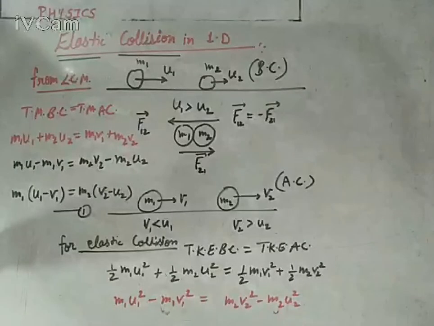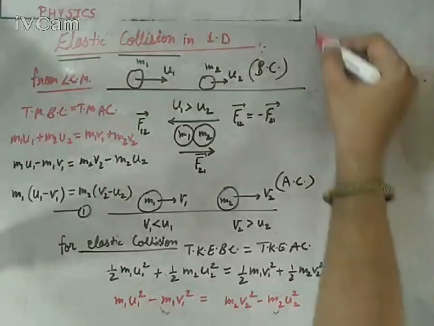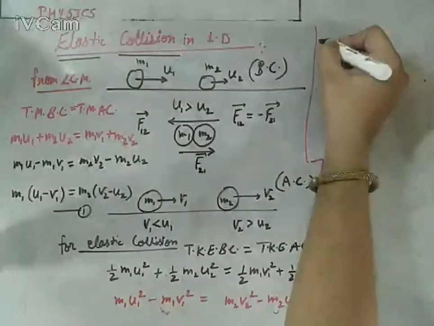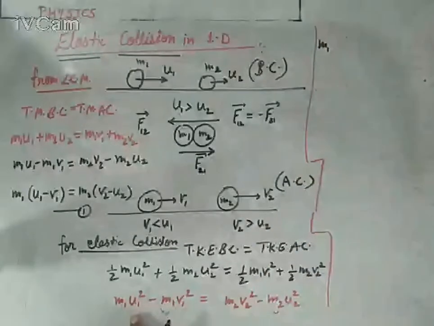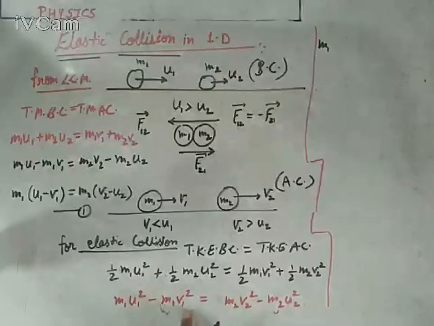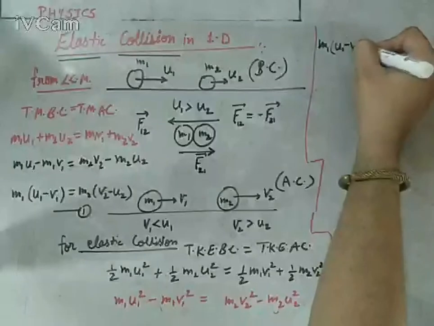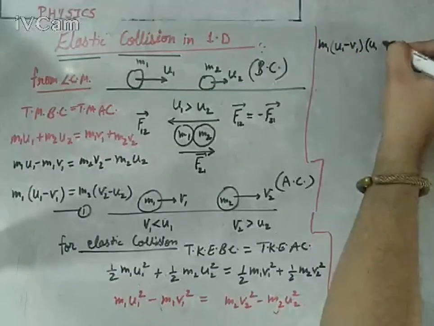And now you can take m1 common and open a square minus b square using the formula. So u1 square minus v1 square would be (u1 minus v1) and (u1 plus v1). So m1 into (u1 minus v1) and (u1 plus v1).